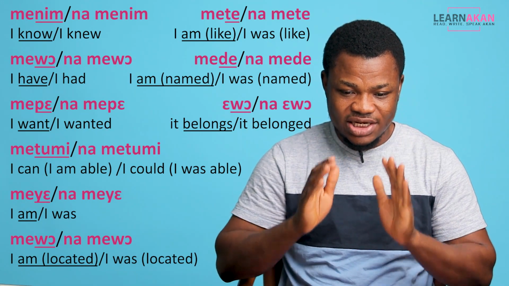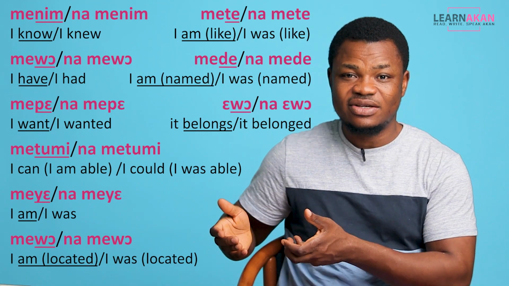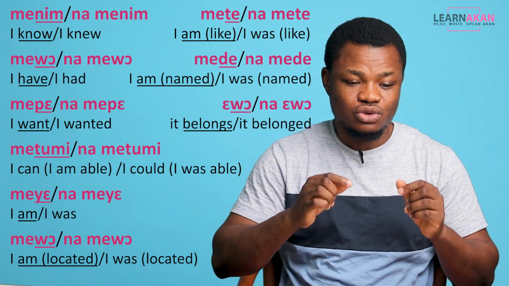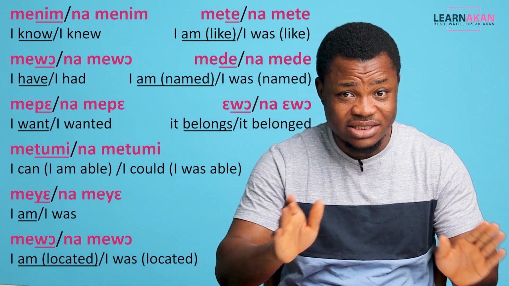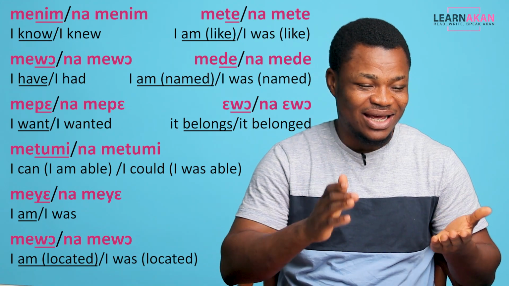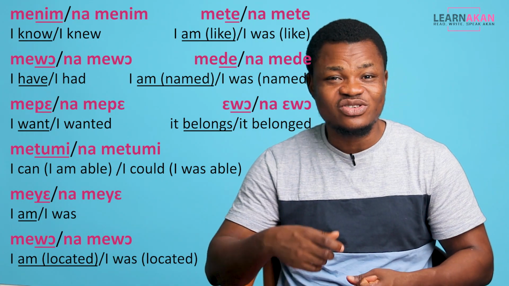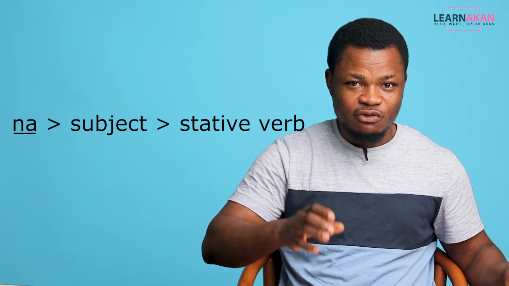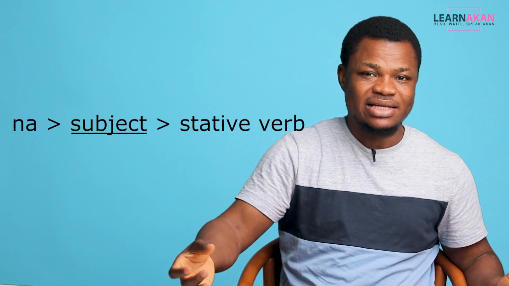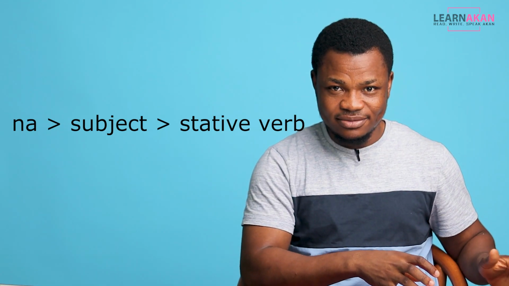But for now, just note that for all our to be verb forms, as well as the stative verbs that we've looked at, you do not form their past tense by, for example, doubling the final letter. Please don't do that, okay? And you don't form their past tense by attaching er or ar to the end. No matter where you find it, don't do that. You just bring na before the verb plus its subject, and that will situate it within the past frame, okay?